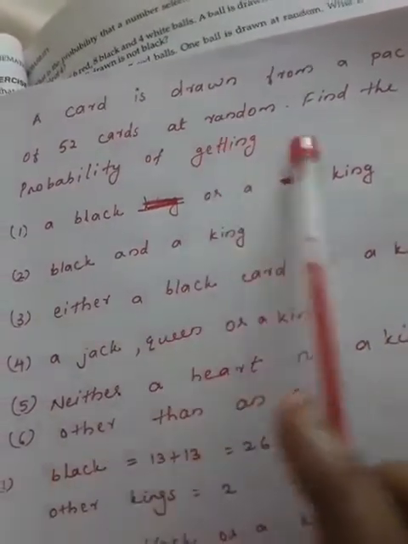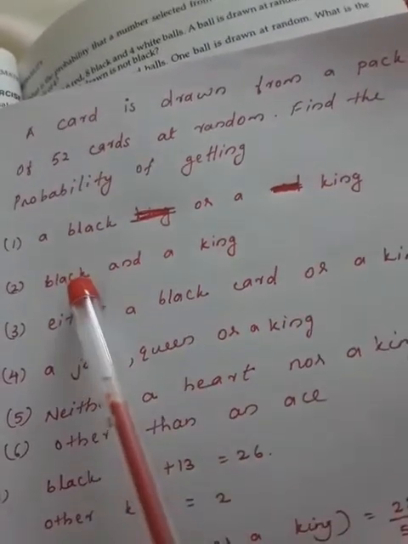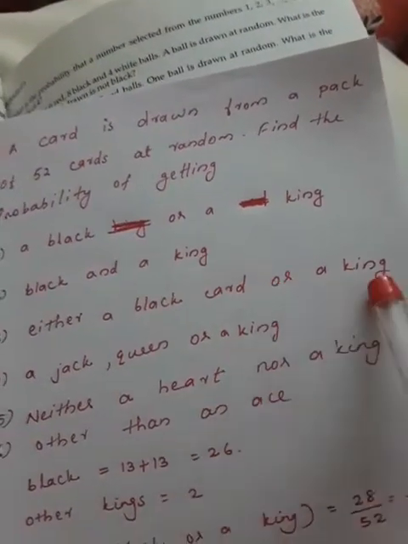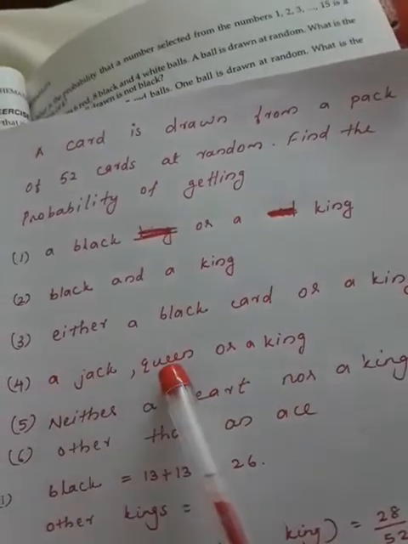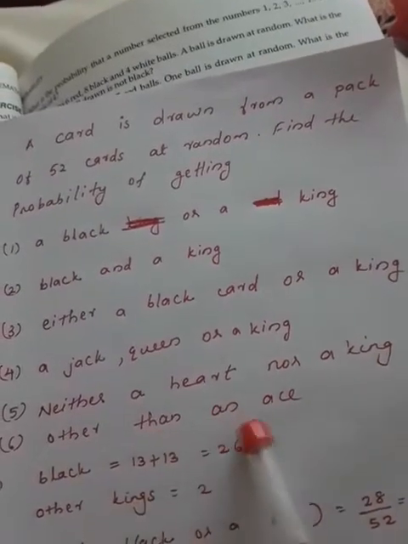Find the probability of getting a black or a king, a black and a king, either a black card or a king, a jack, queen or a king, neither a heart nor a king, other than an ace.